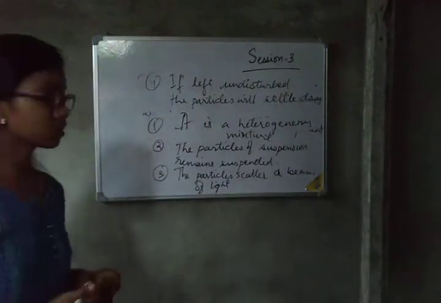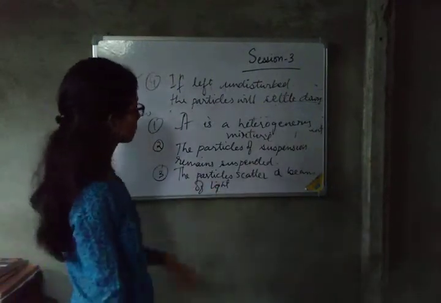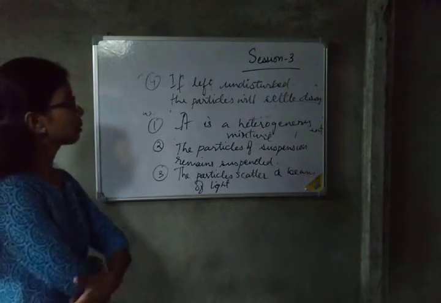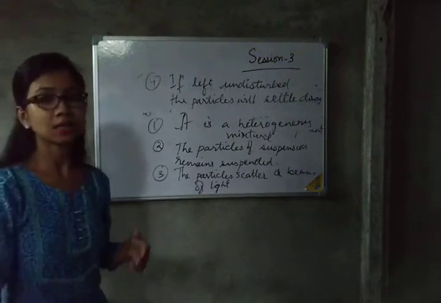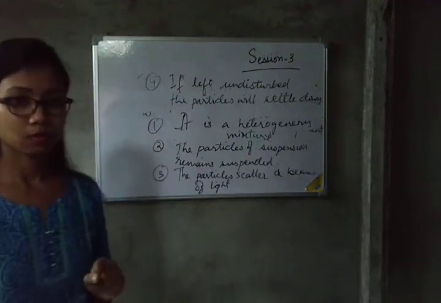These are the properties of a suspension. It is a heterogeneous mixture. The particles of the suspension remain suspended. Then the particles scatter a beam of light, and the last but not the least, if left undisturbed, the particles will settle down. So these are some of the properties of the suspension.